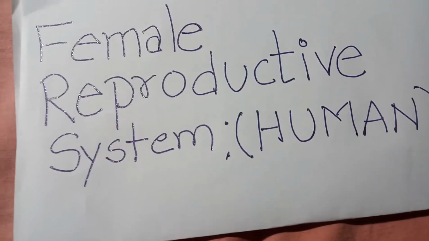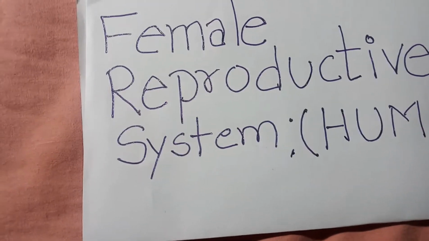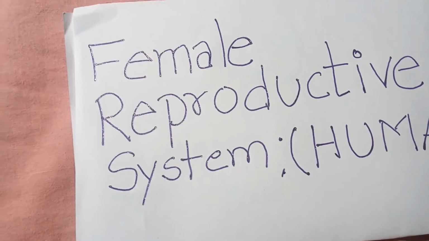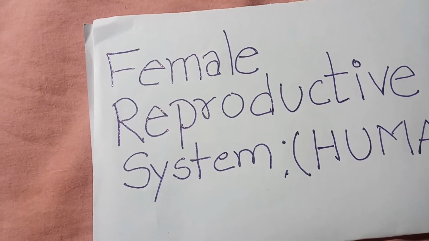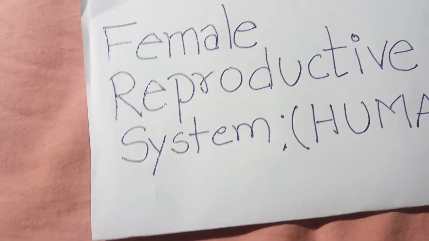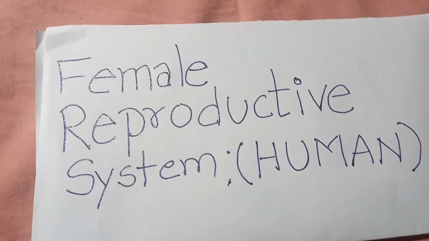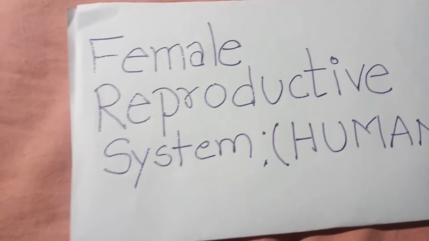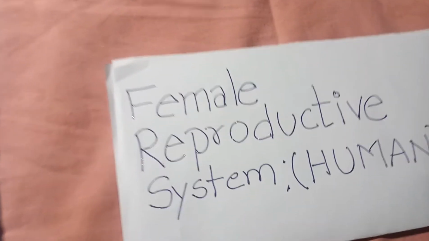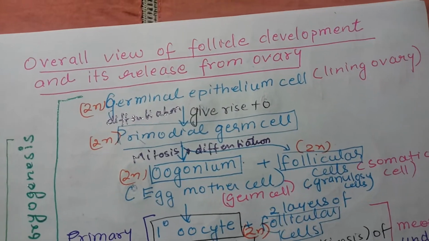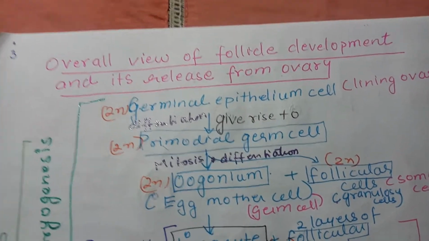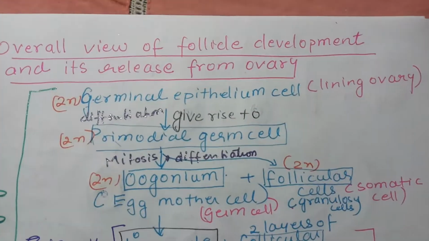Now first I'll give you the overall view of follicle development and its release from the ovary. This is a very complex process, so unless you know what is happening where, you won't be able to link the events happening in the female reproductive system.